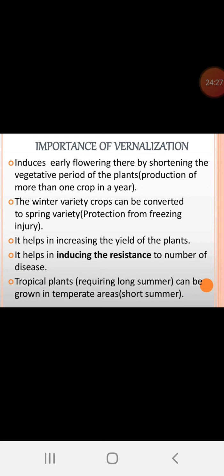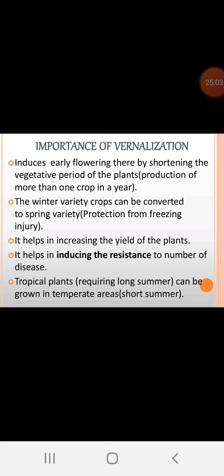Importance of vernalization: why do we have to take up this procedure, or expose plants to low temperature? It induces early flowering, shortening the vegetative period of the plants, and allows production of more than one crop in a year. For example, some annual plants take one year to complete flowering. By vernalization treatment, we need not wait for winter. Immediately they flower within 3 or 4 months.